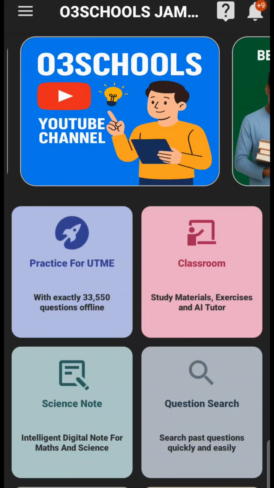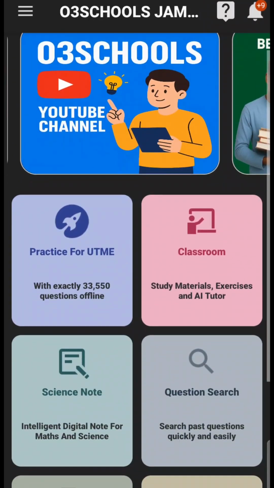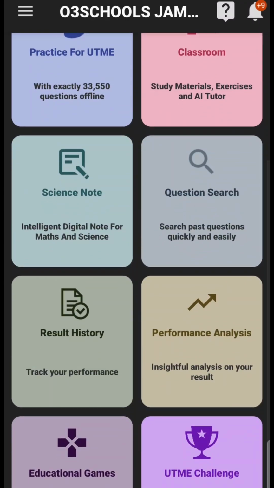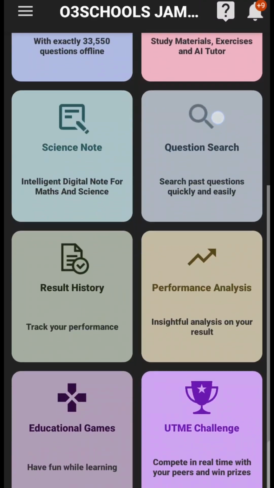I'm sure a lot of students have been asking about how to see corrections whenever they take a test. It's no longer news that the O3SCHOOLS app is the app to beat if you want to pass your exam, whether you want to pass your JAMB exam or your WAEC exam. A lot of people are trying to compete, but they are still far behind. But let's quickly see how to find corrections on the application.